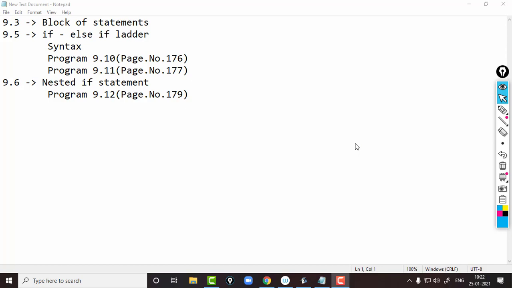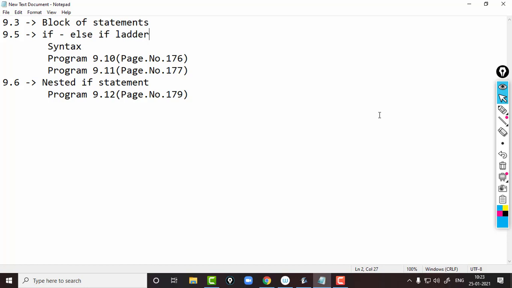Today we will discuss block of statement, if-else if ladder, then nested if statement. Okay, so for many days we were learning the categories of if statement. There are many categories: simple if, if-else, then the next one is if-else if ladder, as you can see here the third one, then the last one is nested if statement. Before learning if-else if ladder, we can have a look at block of statements.